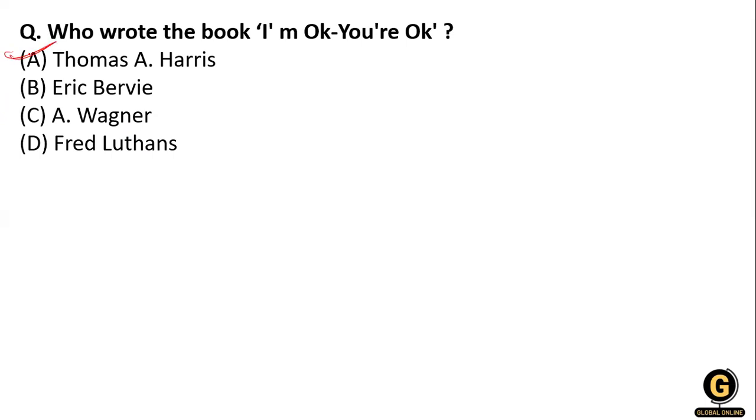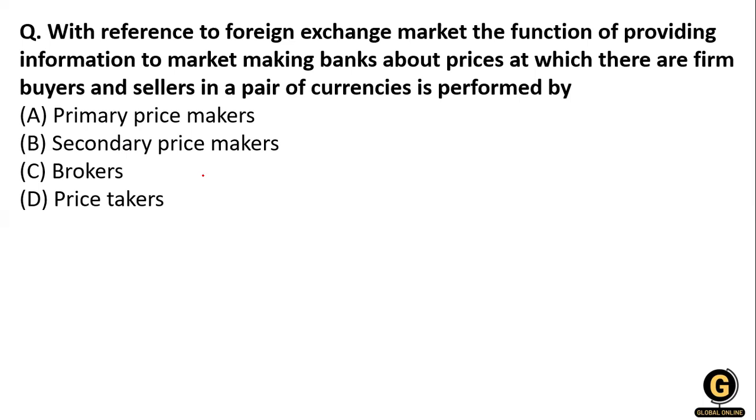Okay, Thomas Harris. Now the next question: with reference to the foreign exchange market, the function of providing information to the market-making banks about the pricing at which firm buyers and sellers in a pair of currencies are matched is performed by the primary price maker, the secondary price maker, the broker, or the price taker. So what is the right answer? Option C, the broker. The brokers do this.